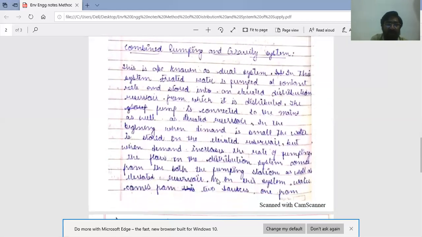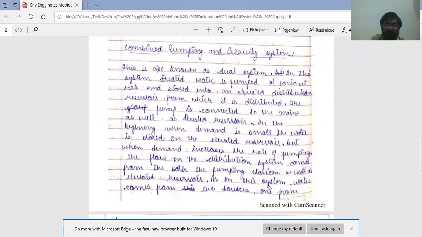In the beginning, when demand is small, the water is stored in the elevated reservoir and supplied. But when demand increases, the rate of pumping increases, and the flow in the distribution system comes from both the pumping station as well as the elevated reservoir.